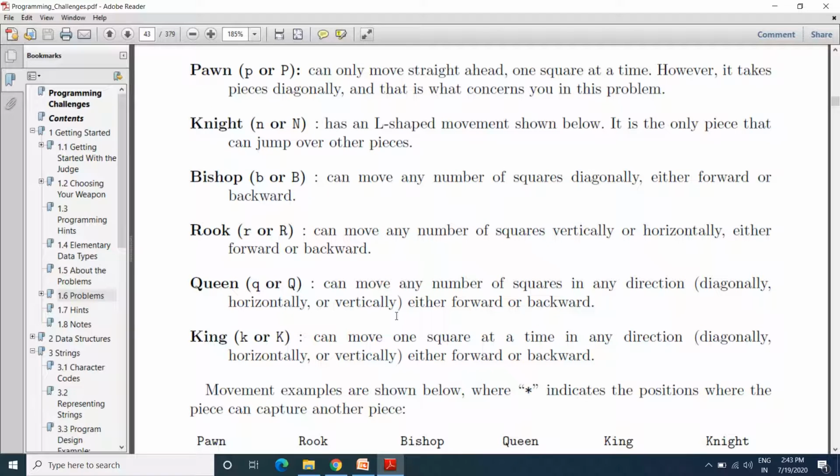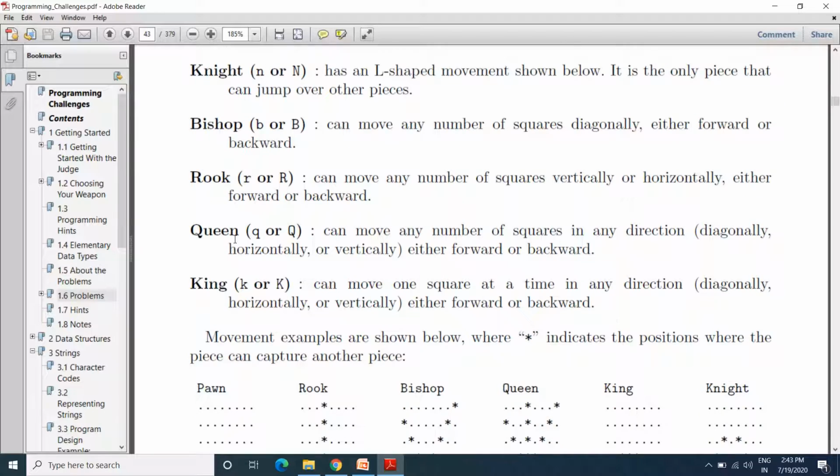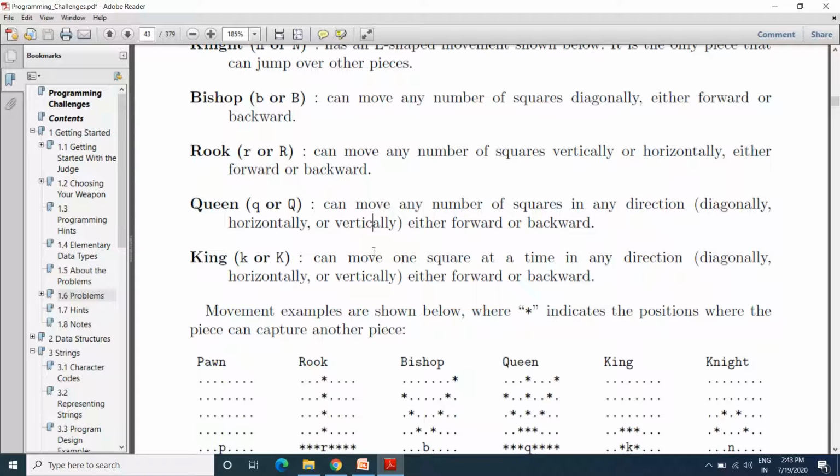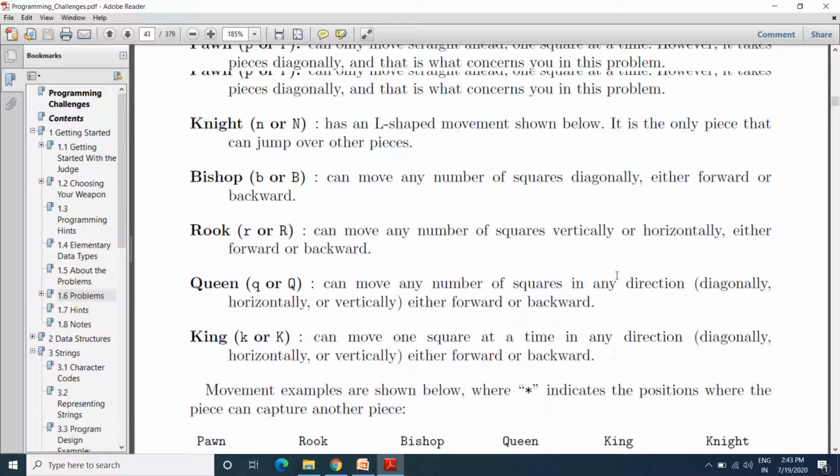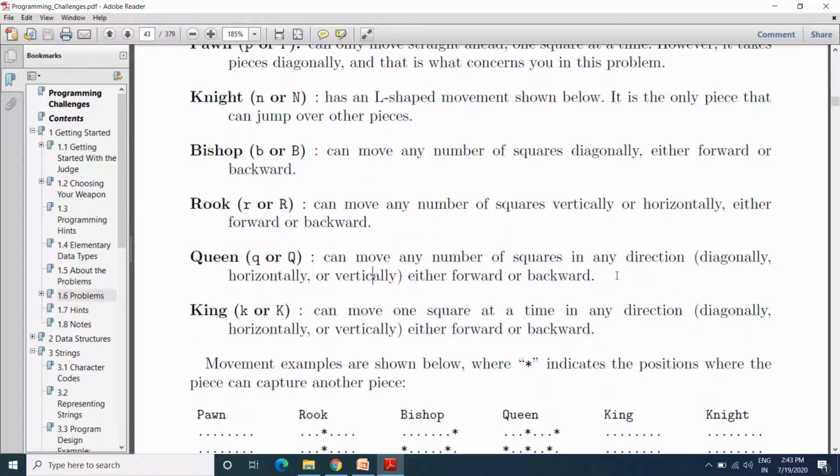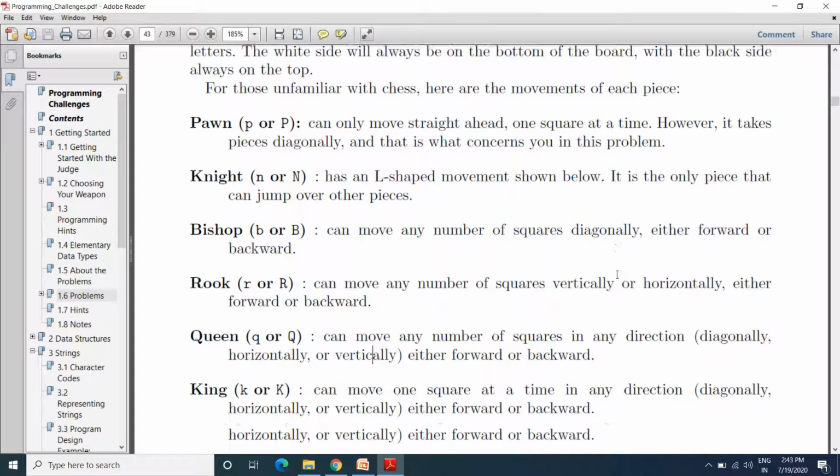And the queen can move any number of squares in any direction, diagonally, horizontally, vertically, either forward or backward. This is what we call the wazir. And the last one is the king, which can move one square at a time in any direction, diagonally, horizontally, vertically, either forward or backward. So this is how the pieces move within the chessboard, as mentioned over here.